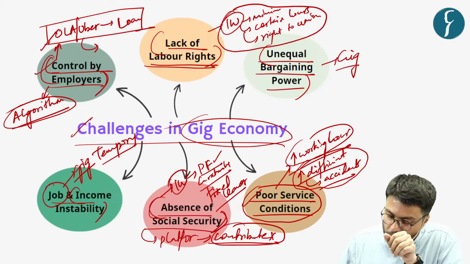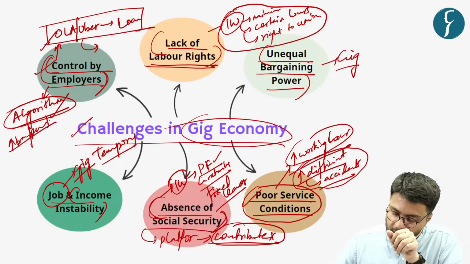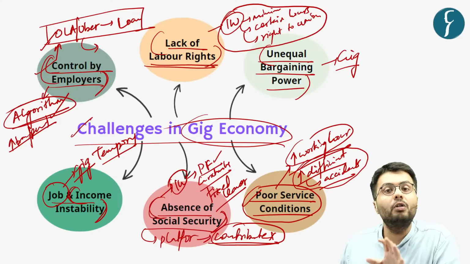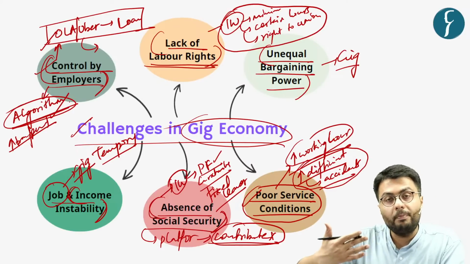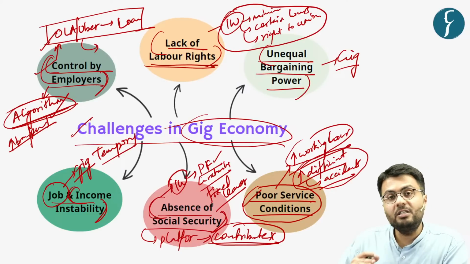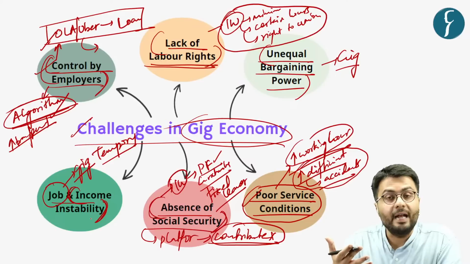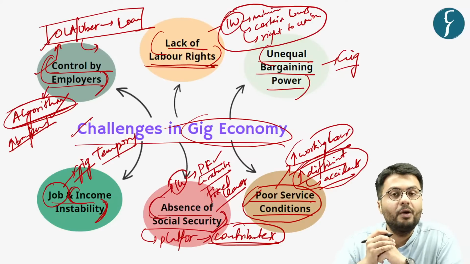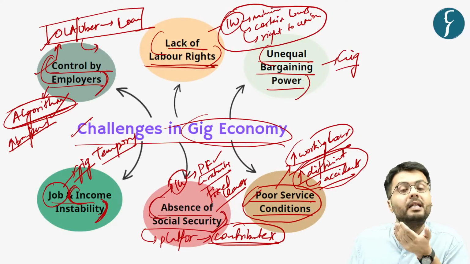Additionally, due to the use of algorithms which are not transparent in general, we have seen that the income stability provided to gig workers is also not sufficient, because the workings of these algorithms employed by platform companies are opaque in nature, which does not correctly reflect the amount of income that a gig worker should get. So the income achieved by these gig workers varies substantially, thereby rendering them with income instability.